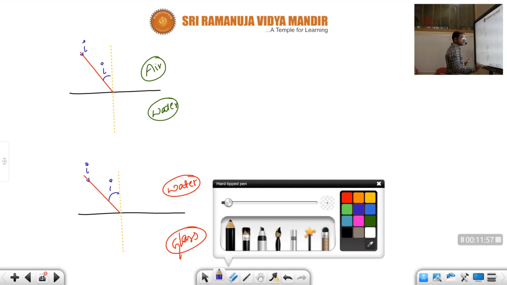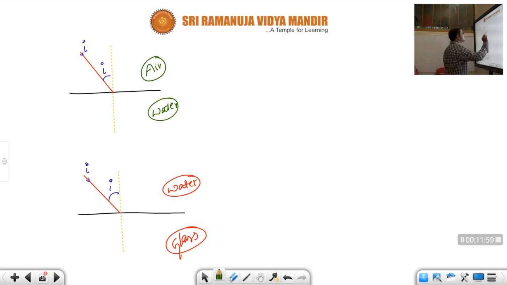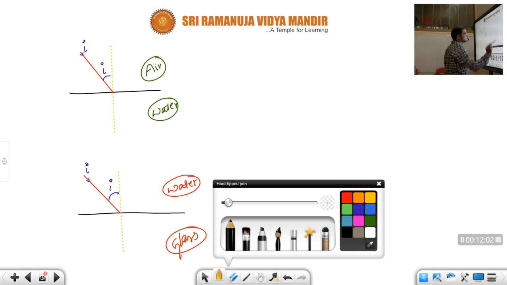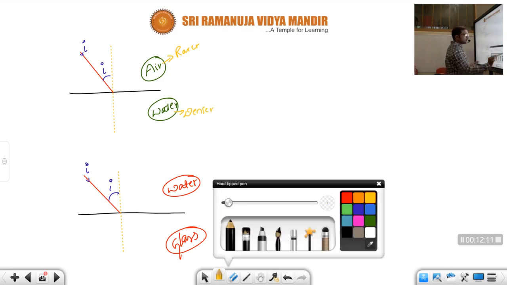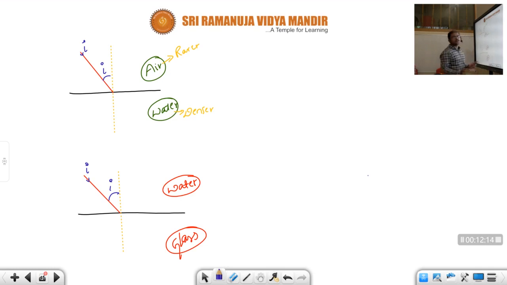Children, what will happen when it is entering from air to water? Here air is the rarer medium and here water is denser. I already said that in the rarer medium, the speed of the light will be more. While coming to the denser medium, the speed will be less, as I explained in the previous case.